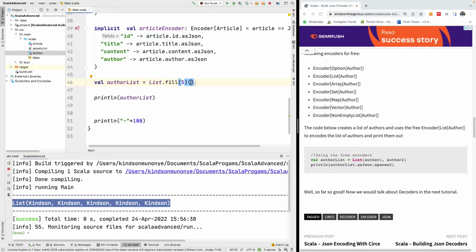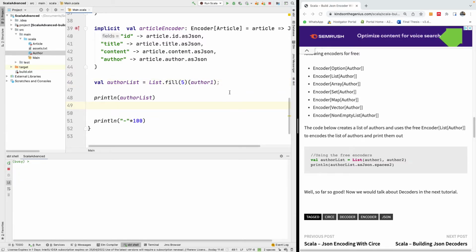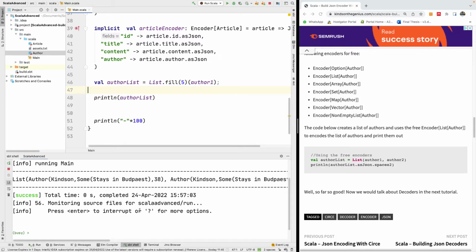So basically it's going to be author1, not author. Author is a type, or the class. So this is the object we are going to be duplicating into 5 places. I'm going to clear my console and save everything, and now it's going to recompile and it gives us what we want.